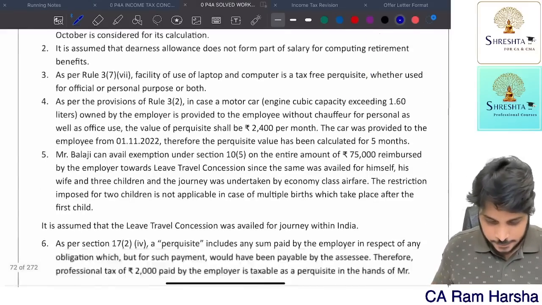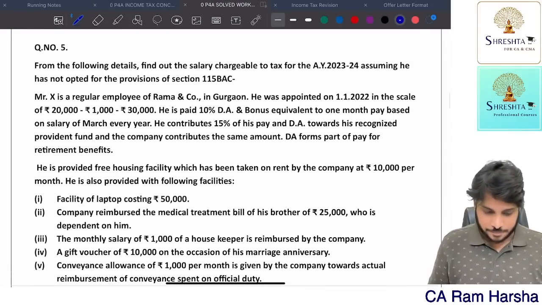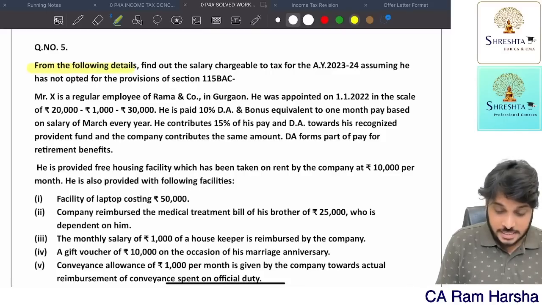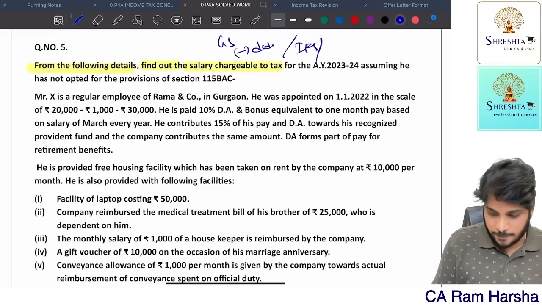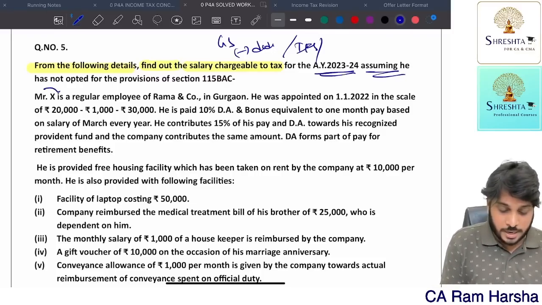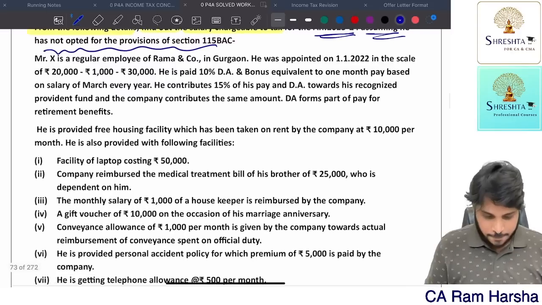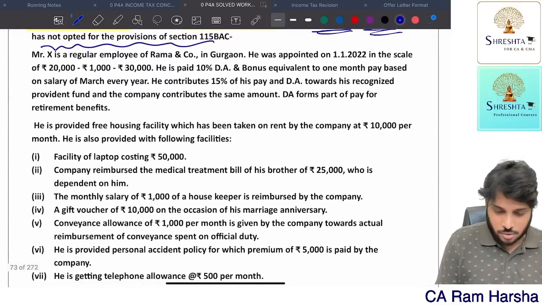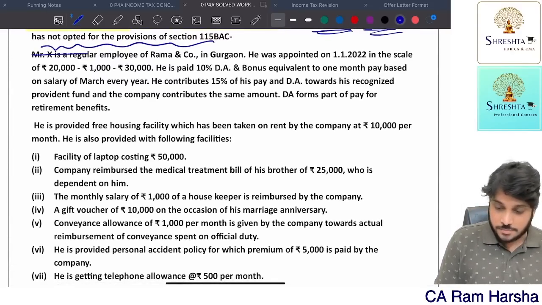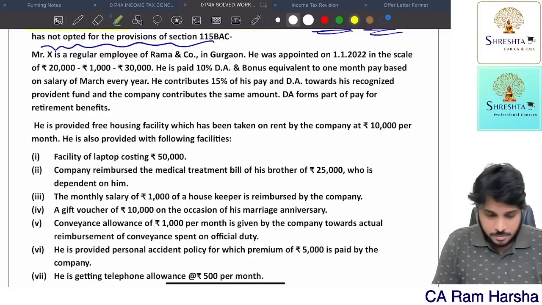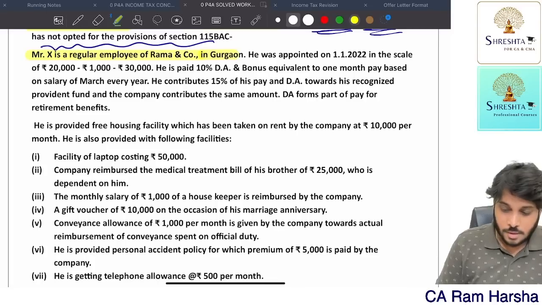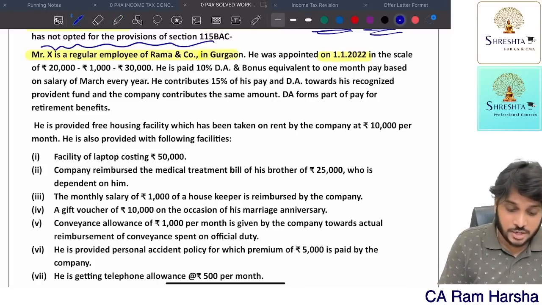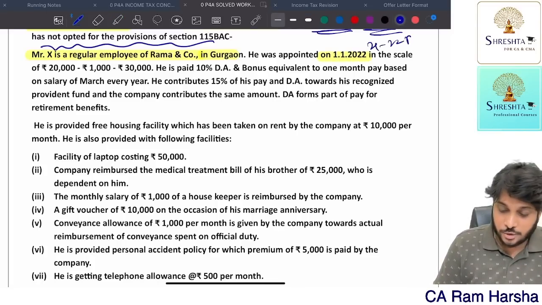Next, we have question number 5. From the following details, find out salary chargeable to tax. Nothing but you need to compute gross salary minus deductions, then you get income from salary. For assessment year 23-24, assuming he has not opted 115BAC. Mr. X is a regular employee of Ram & Co. in Gurgaon. He was appointed on 1st January 2022, means he is appointed in previous year 21-22.